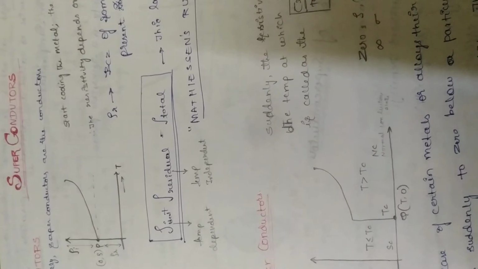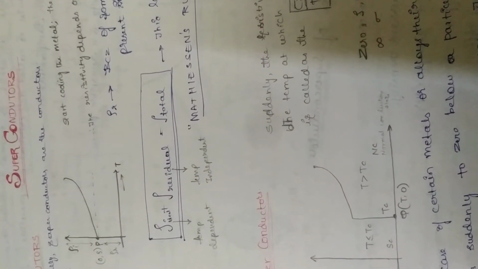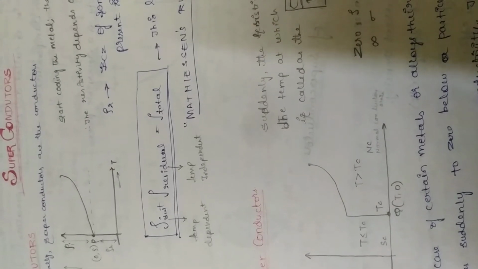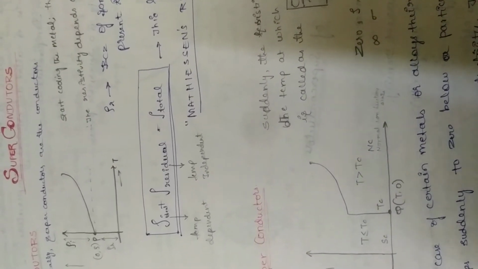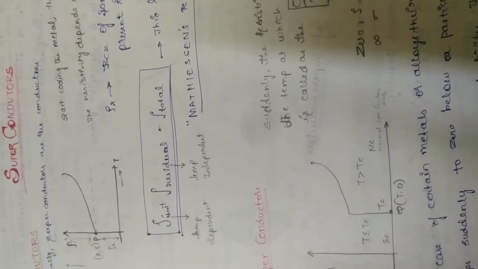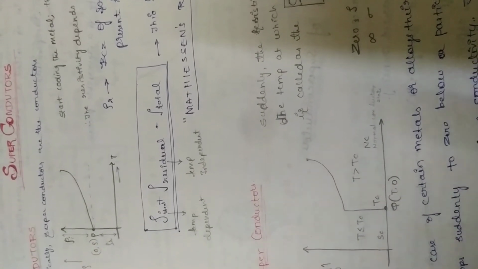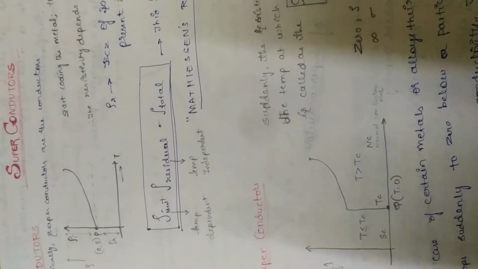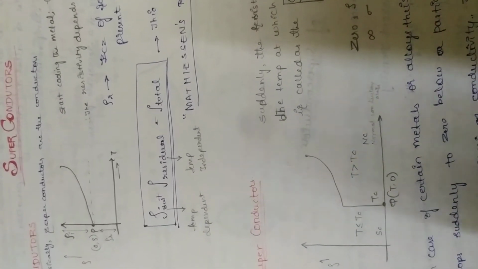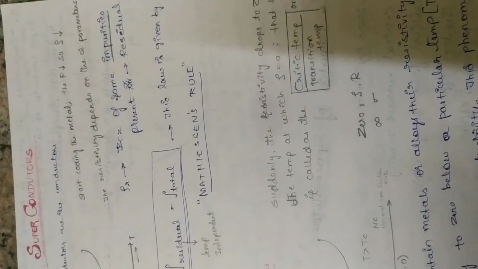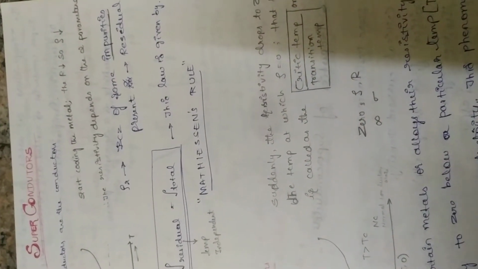So the total resistivity is given by the sum of the ideal resistivity and the residual resistivity, and both are different. The ideal resistivity is temperature dependent, whereas the residual resistivity is temperature independent, and this is given by a law which is Matthiessen's rule.